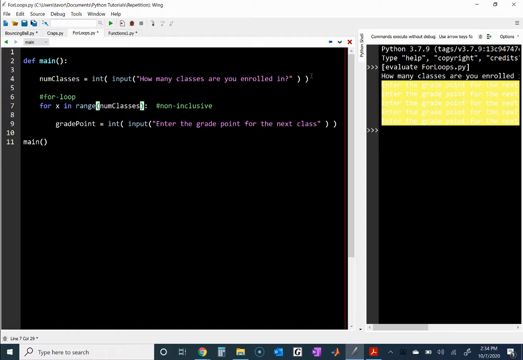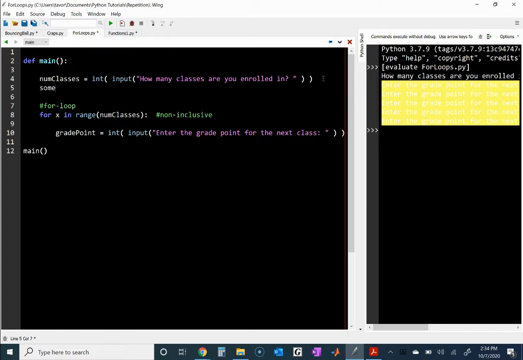Now, the way GPA worked was we said, well, we need to add the grade points every time the user answers something. Let me put a space here, by the way. This bothered me a little bit. Every time the user enters a grade point, it gets stored in this variable. And that means we're losing that grade point. We're replacing it every time. And so we're going to store that in a variable called sum. I can't call it sum because it's a reserved word.